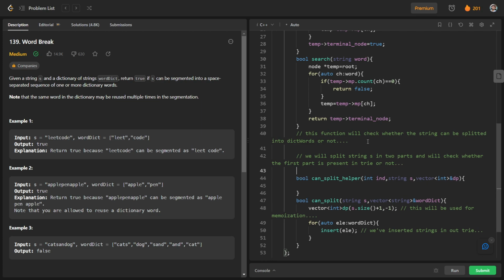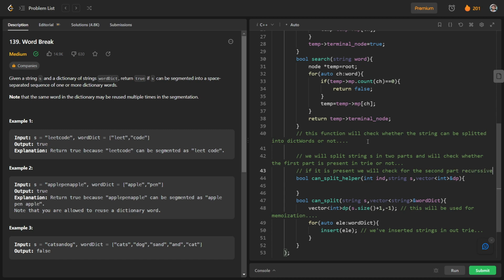If it is present, we will check for the second part recursively.